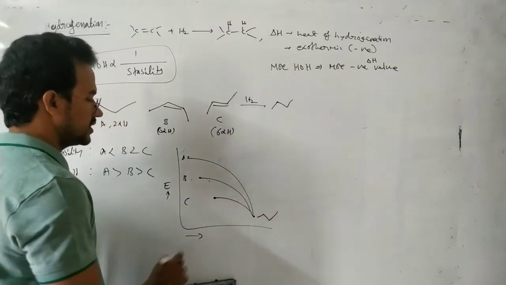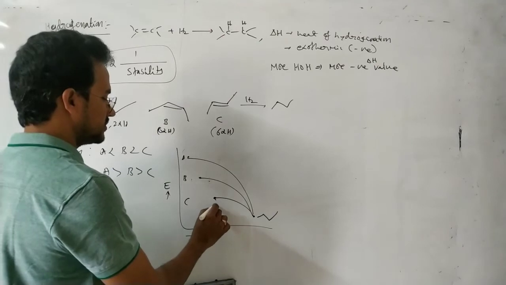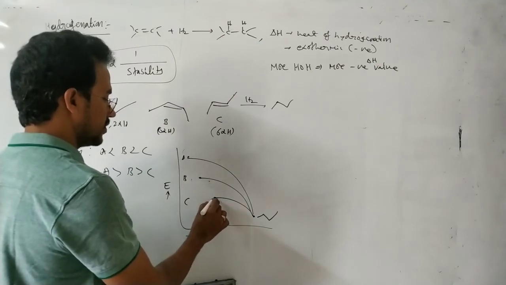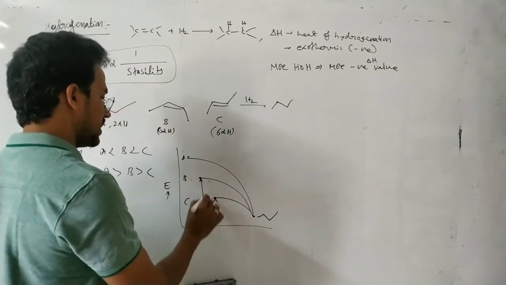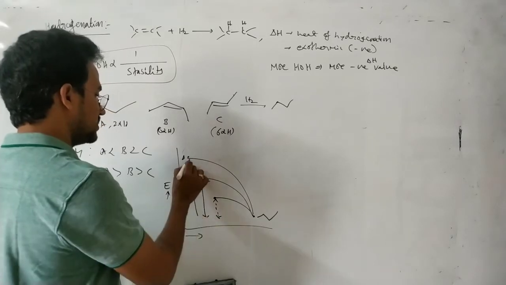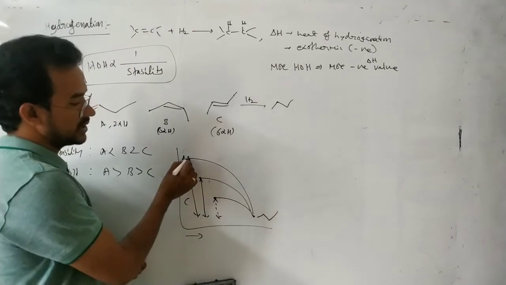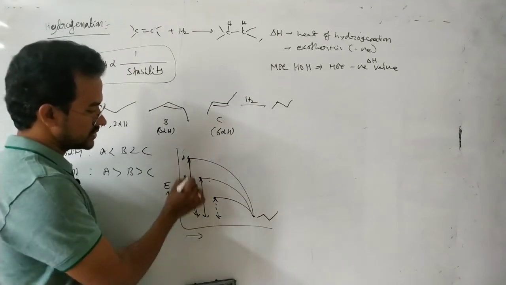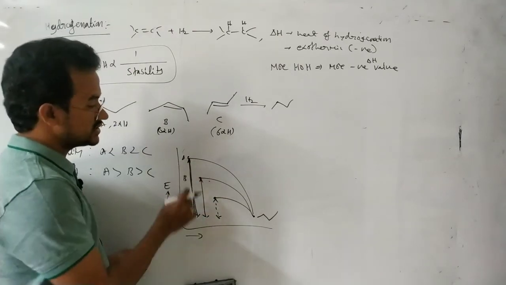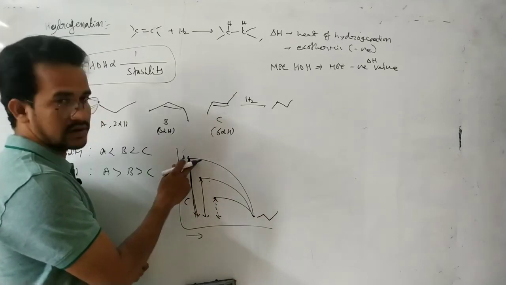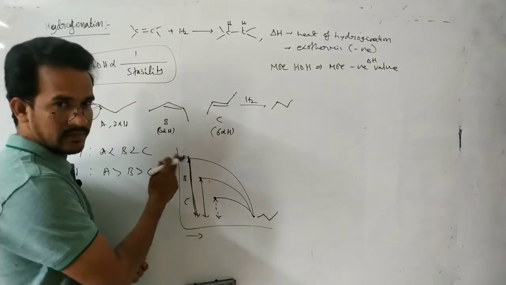Here, this one has a lower energy, this one has a higher energy, and this one has a very high energy. So a very unstable alkene releases more energy, because the energy difference between the product and reactant is very large.